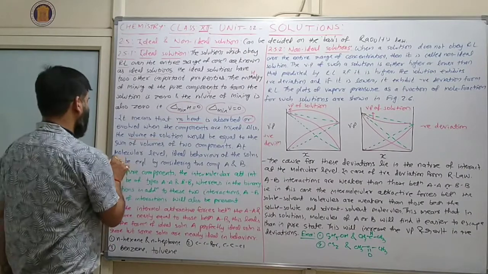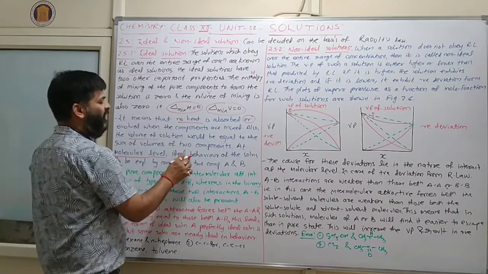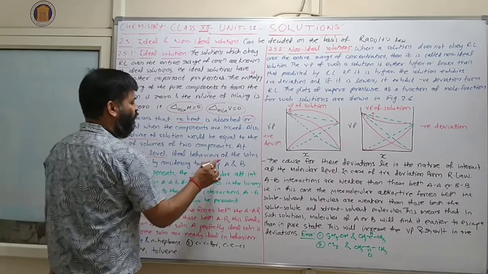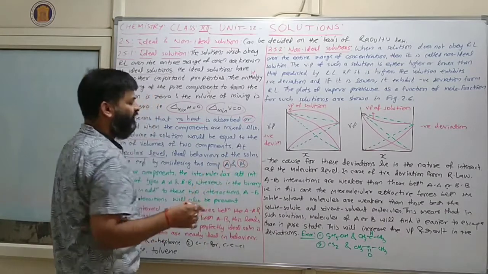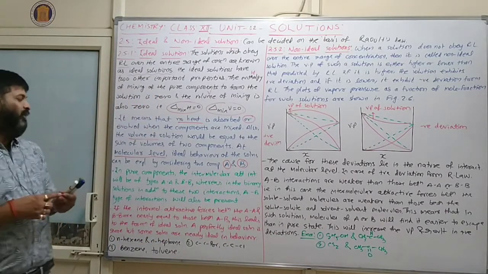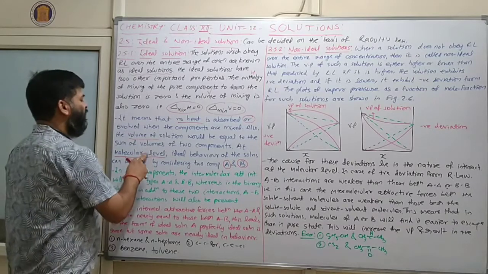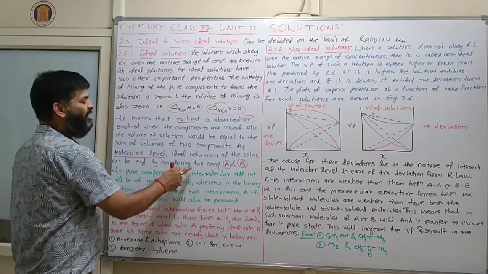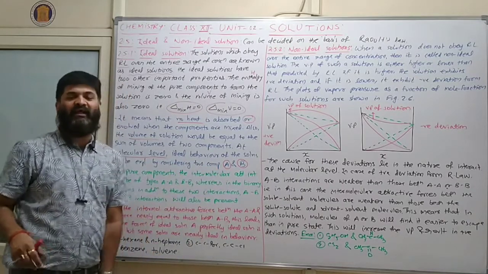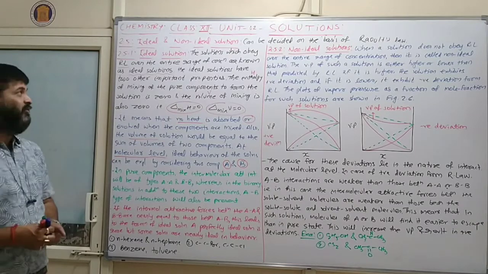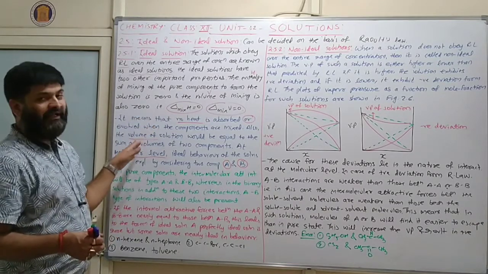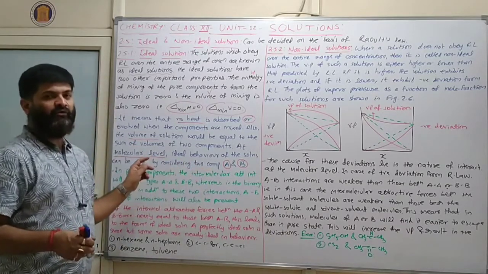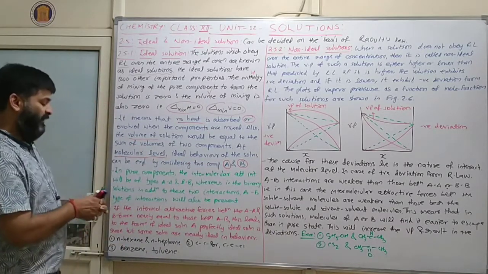At the molecular level, the ideal behavior of the solution can be explained by considering two components A and then B. Clear? At the molecular level, ideal behavior of the solution can be explained by considering two components A and B. If you are interested in explaining an ideal solution at the molecular level, then here we are taking two components, A as well as B. Clear?